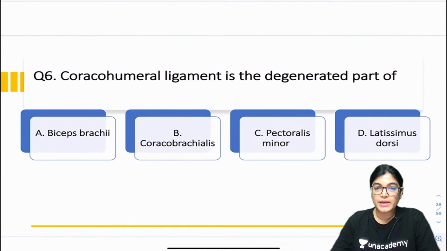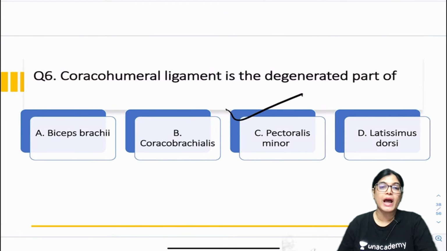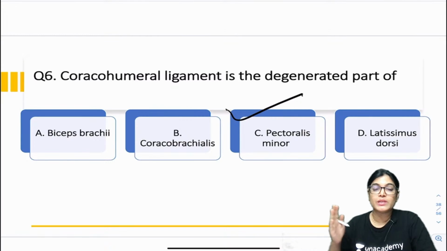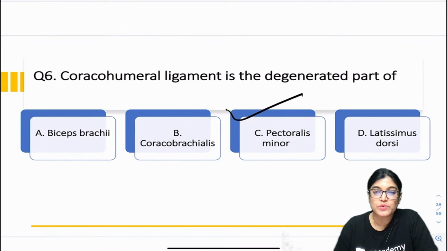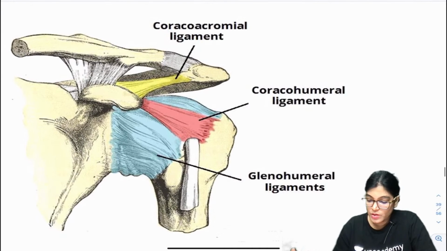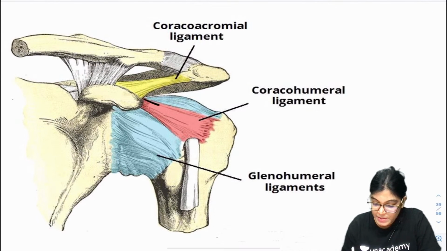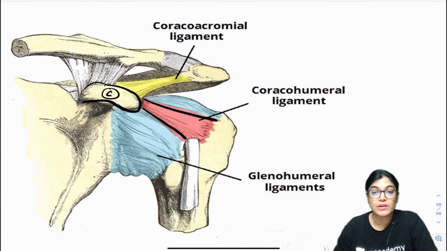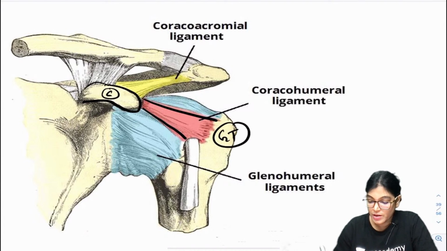Sam has given the right answer and the right answer is C, that is pectoralis minor. I would like to show you the diagram of the coracohumeral ligament, and this is just a factual question. You have to know that the coracohumeral ligament is the degenerated tendon of the pectoralis minor muscle. Let me show you this diagram. Let me enlarge it. Here you can see the coracohumeral ligament, which is connecting the coracoid process, C for the coracoid process, and going towards the greater tubercle of the humerus.